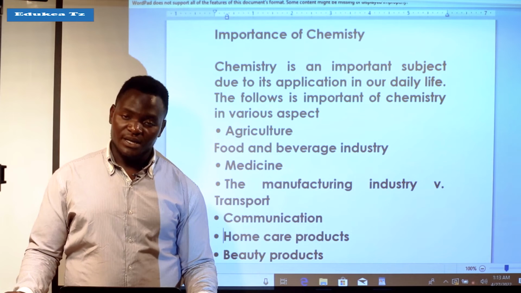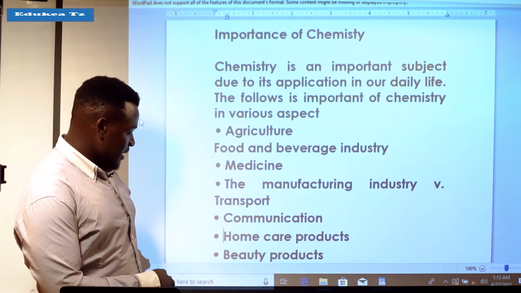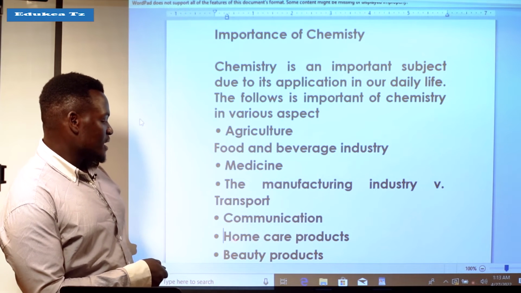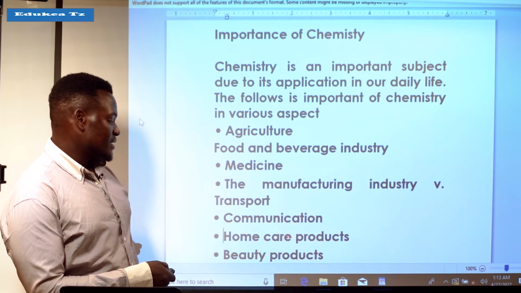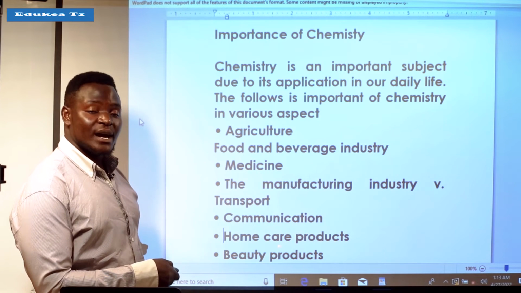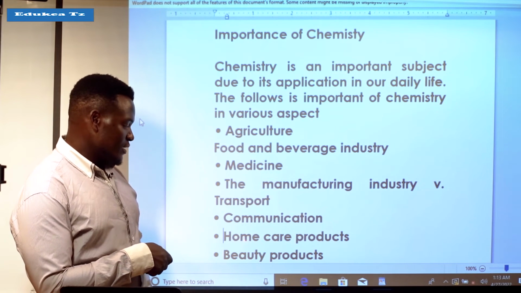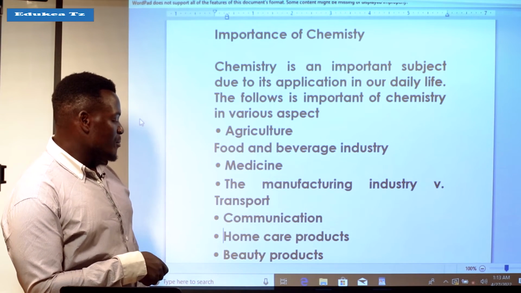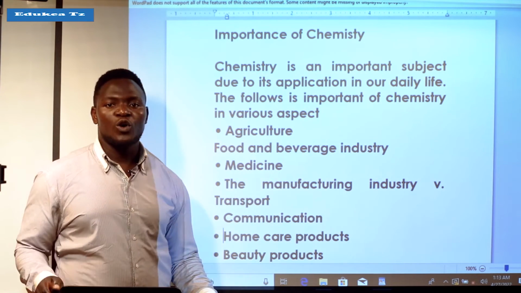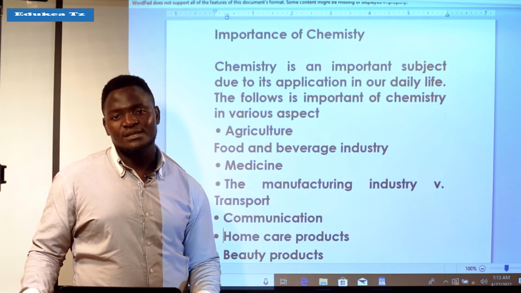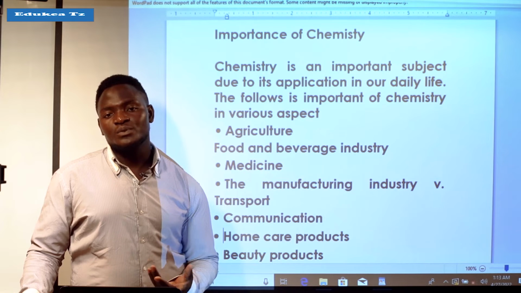Also, home care products. We have various products which are the products of chemistry. So chemistry is important in home care products, like soaps and beauty products.